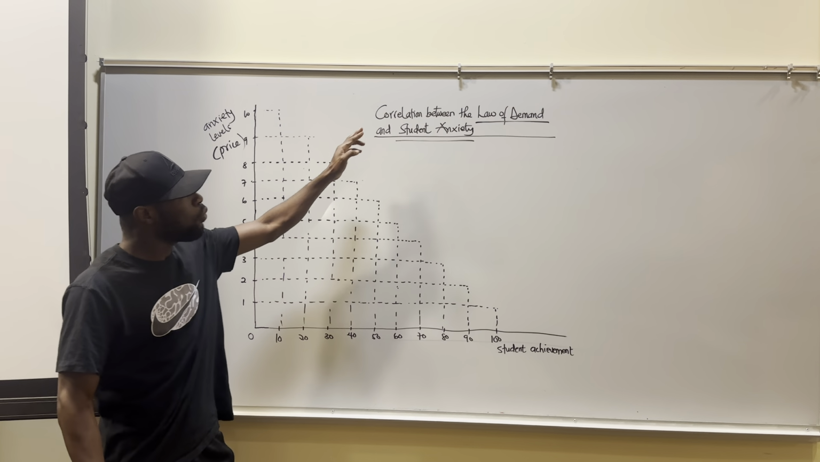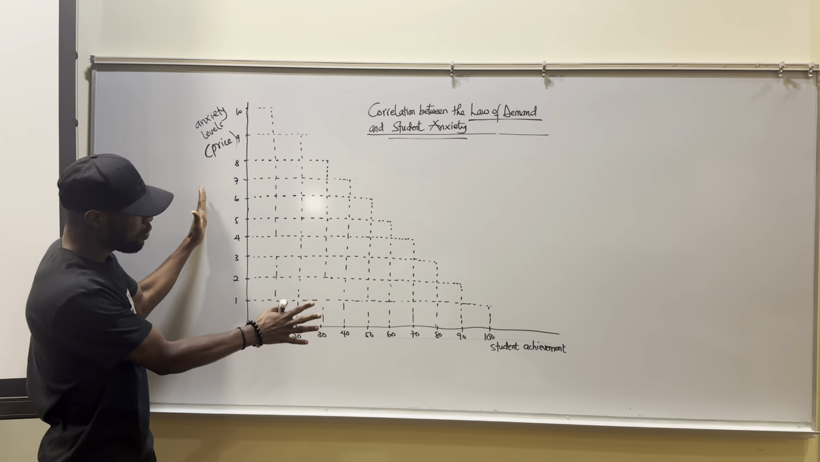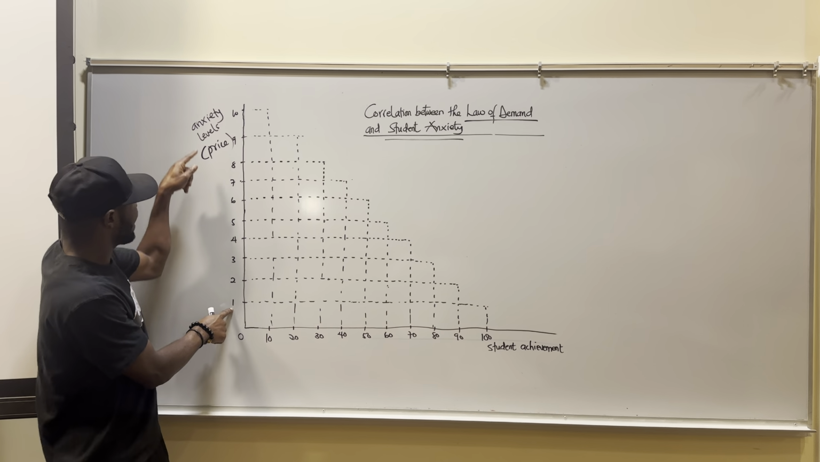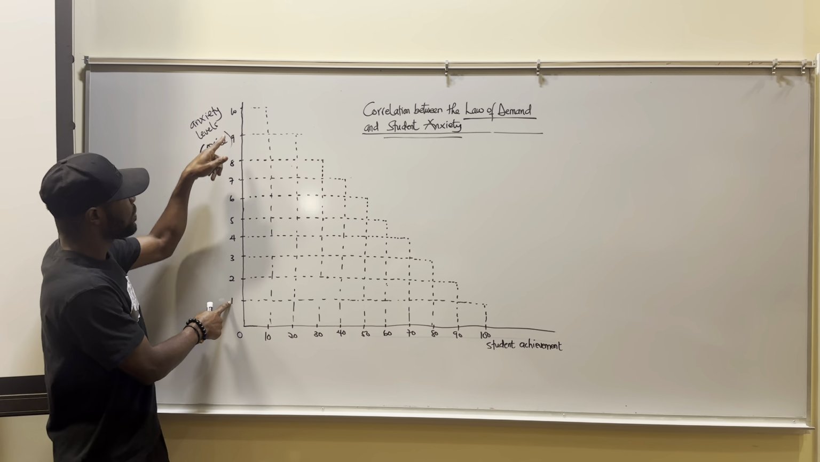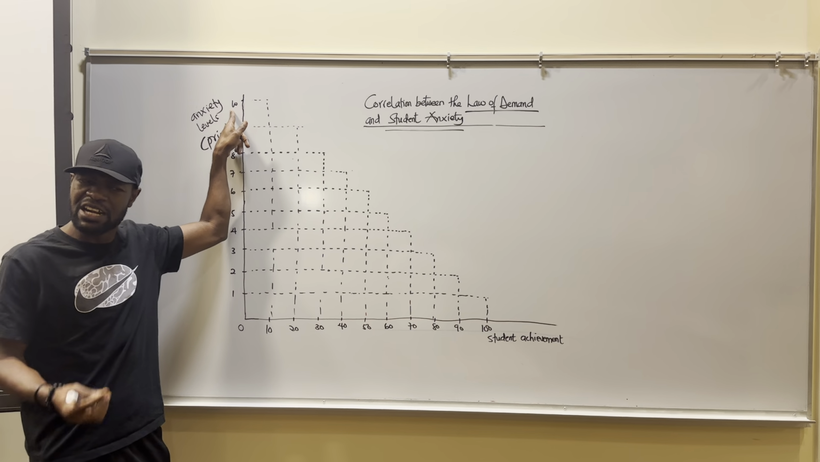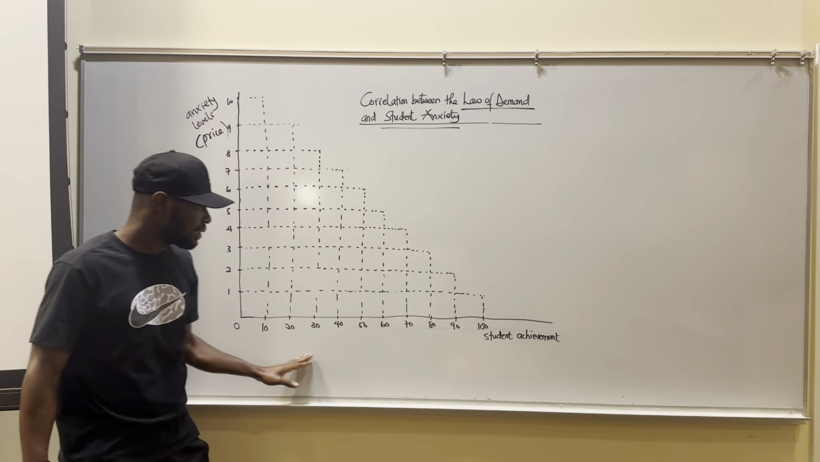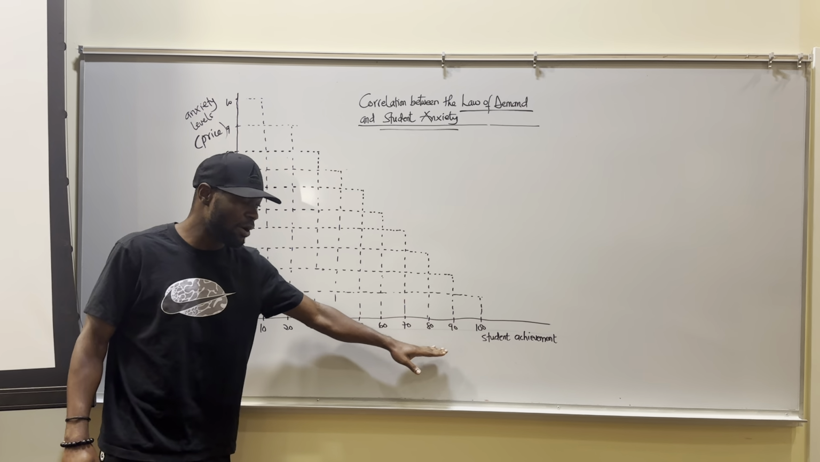Now, what is the correlation between the law of demand and student anxiety? If you look at the figure we have on the board, this is anxiety levels. So this is 1, 2, 3, up to 10. It means that if you have 10, this student is suffering a lot. Psychologically, there are lots of problems he or she is facing. Now, this is the achievement. Let's say it's about scores and exams, so let's say this is about percentage.